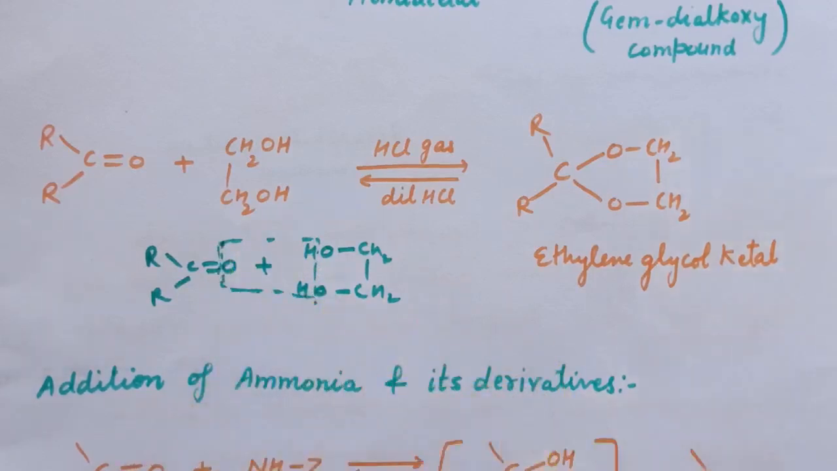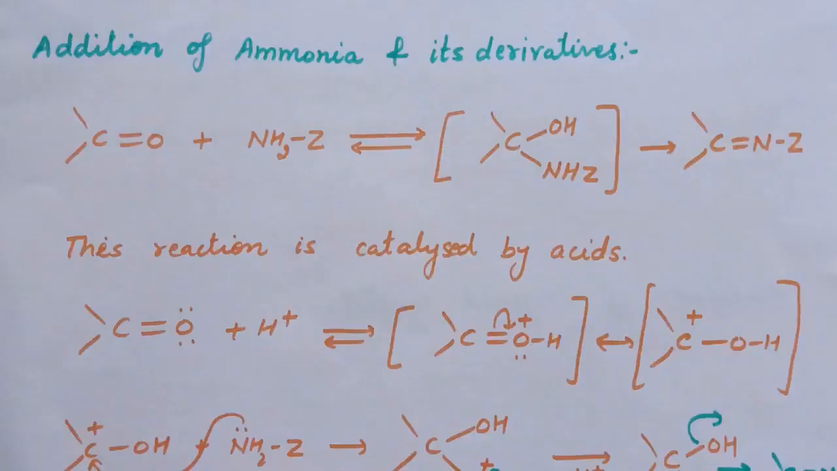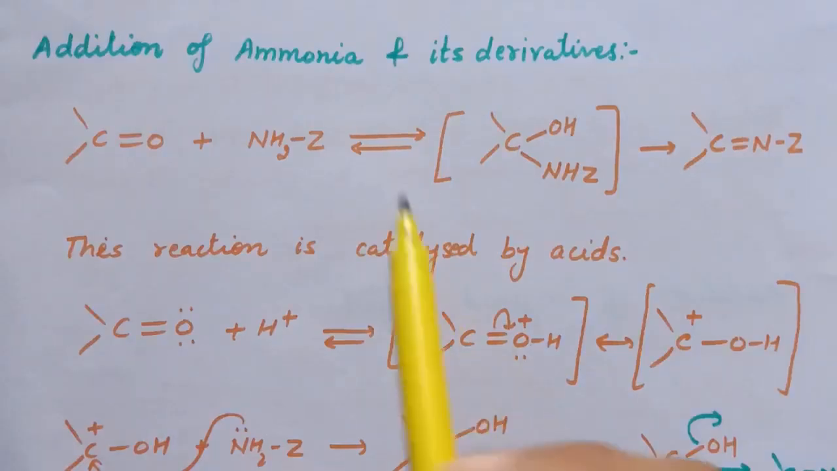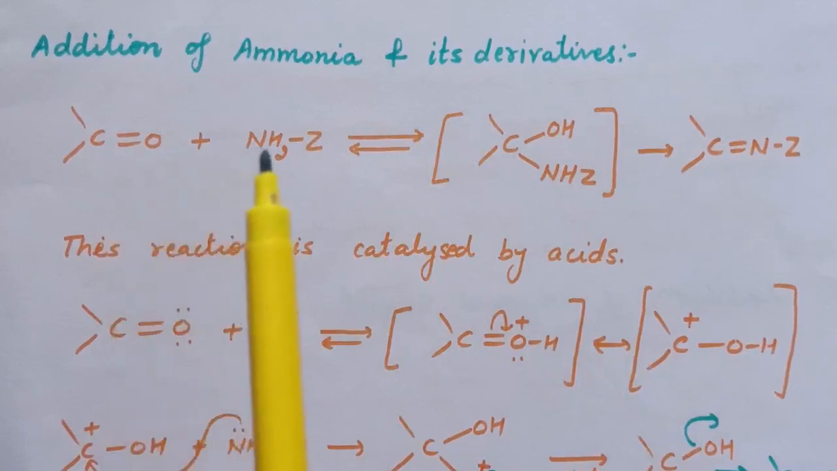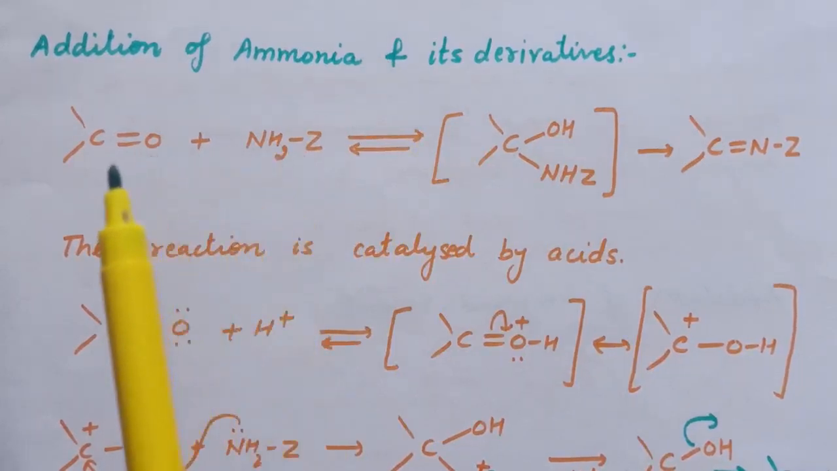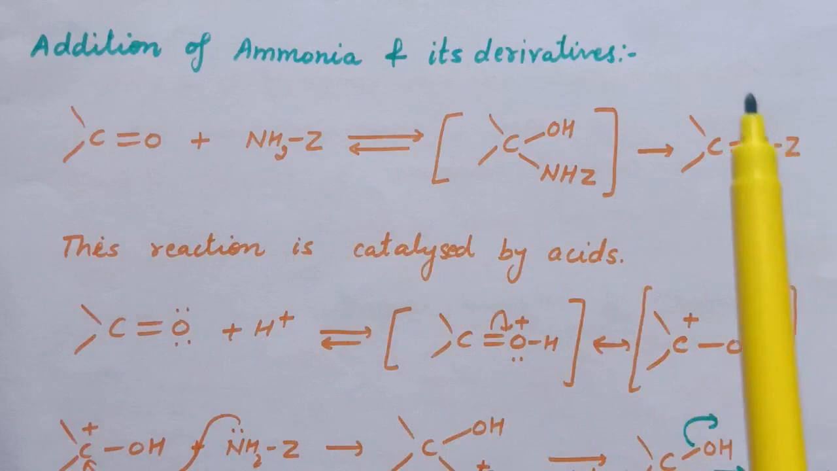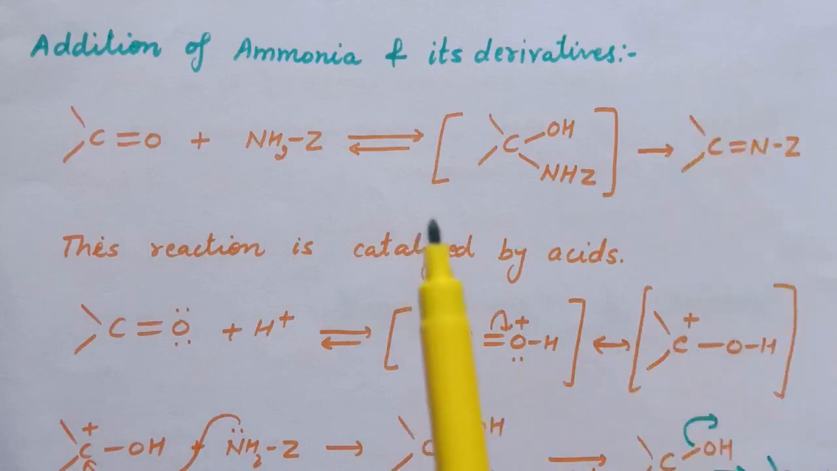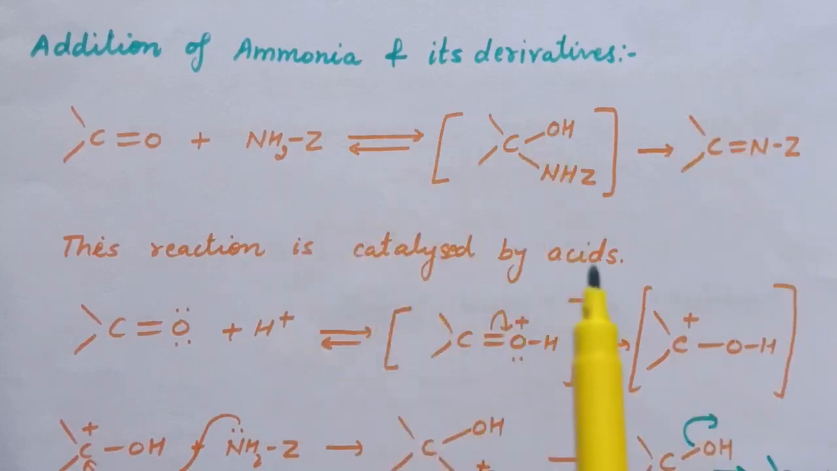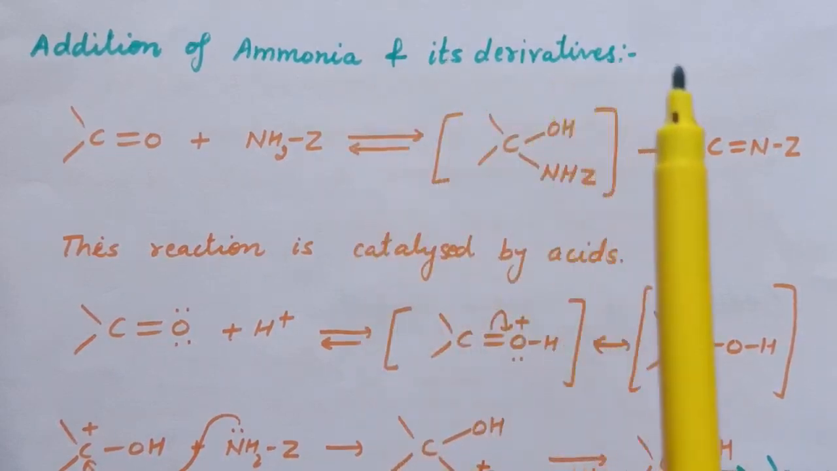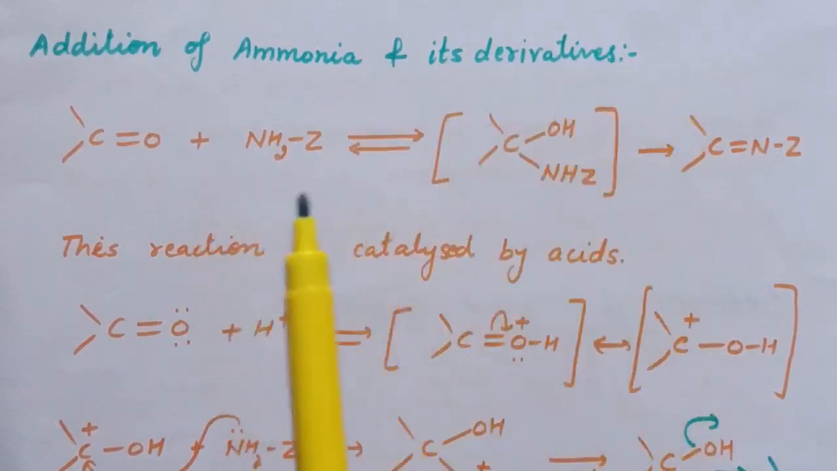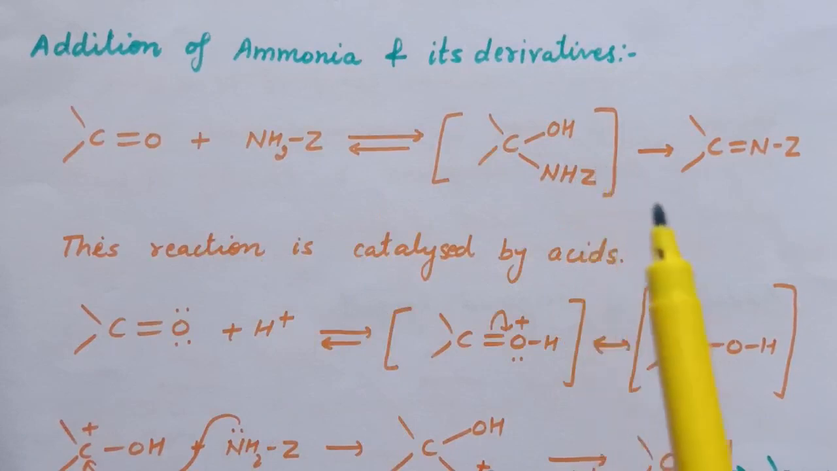So here the water is removed and we will get ethylene glycol ketal. Next is addition of ammonia and its derivatives. Addition of ammonia and its derivative on carbonyl compound results in the formation of this compound. And this reaction is catalyzed by acids because ammonia and its derivatives are weak nucleophiles. Therefore, this reaction is catalyzed by acids.